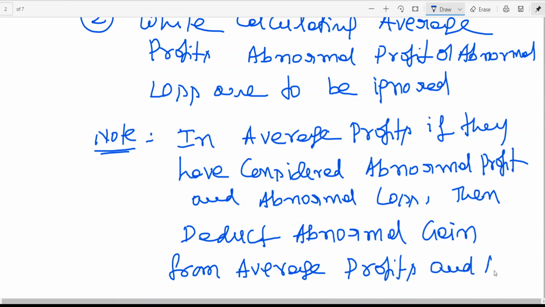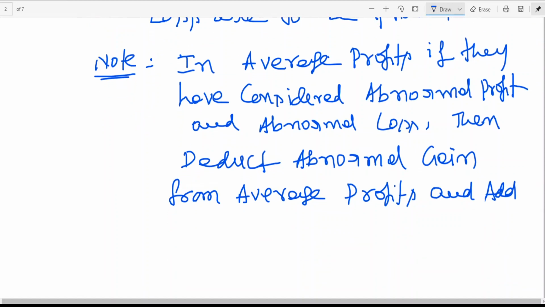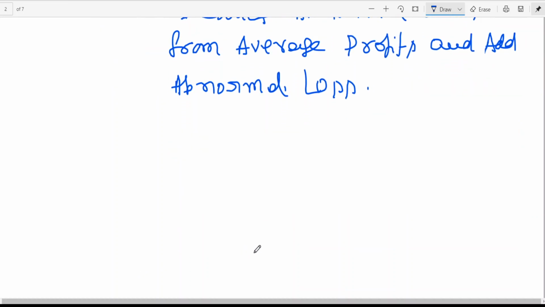That means they have deducted abnormal loss. To get the actual profit, abnormal loss is to be added. Because they have added an abnormal gain in the average, the profit has increased, and that is to be subtracted. If it was not added or not subtracted, there is no need to do any adjustment. If these things have already been taken into consideration, then you shall adjust them. In average profits, if they have considered abnormal profit and abnormal loss, then deduct abnormal gain from average profits and add abnormal loss. Okay. I think these are the 2 points which you should remember.